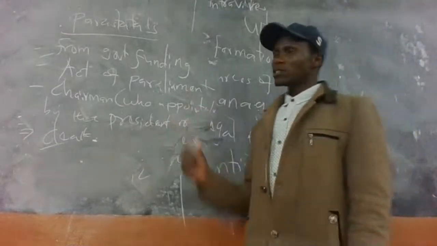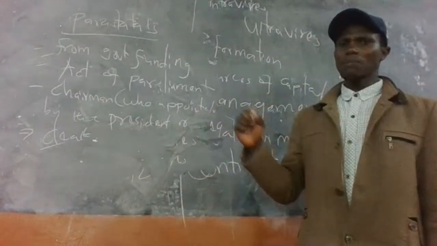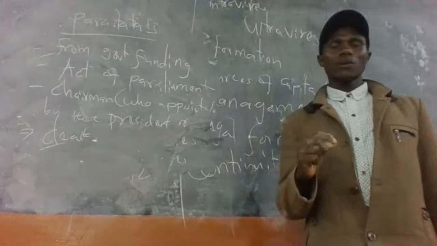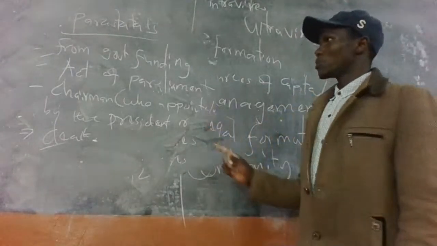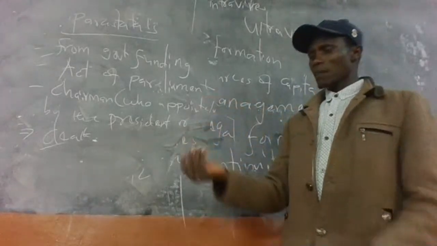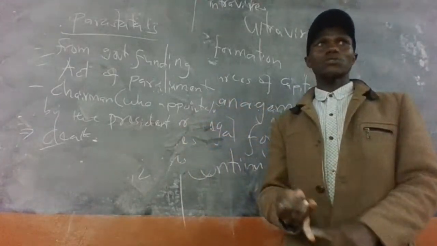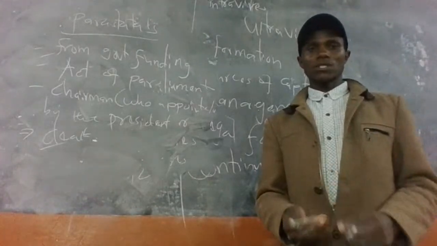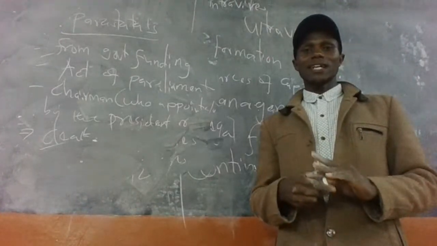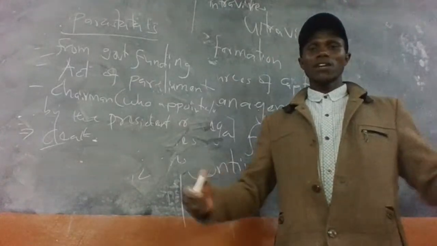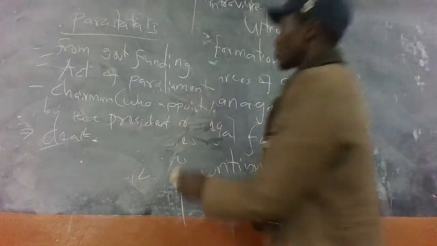And it is very important to know that, especially when talking about companies and parastatals, these forms of business units, for example corporations, parastatals, and companies, are treated as a natural person, or what we call a legal entity.